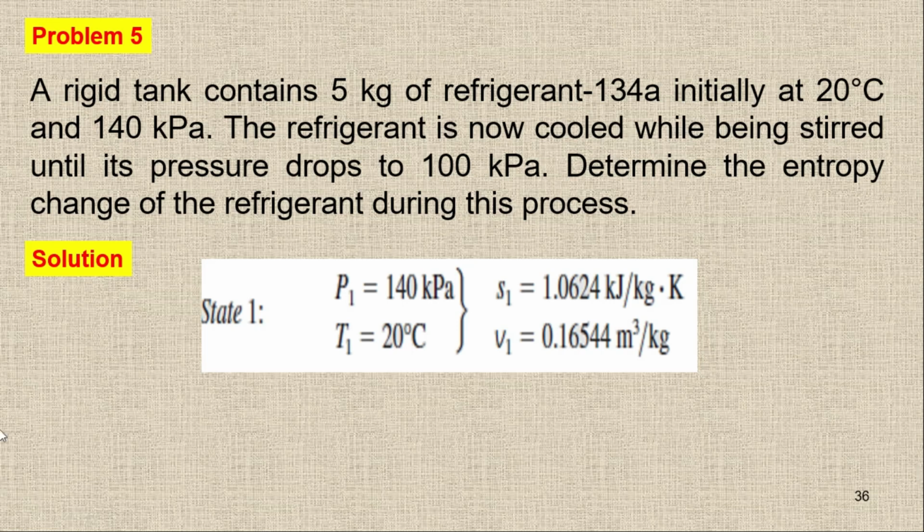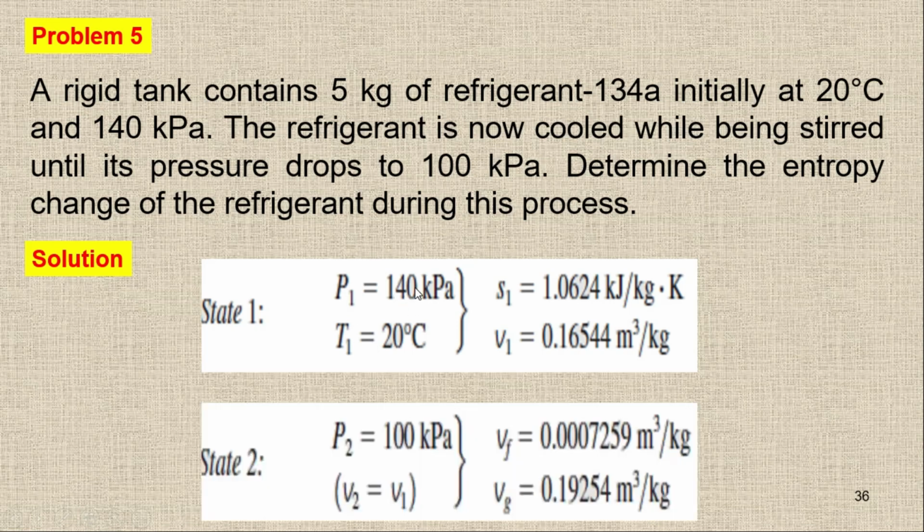I'm going to check the value of volume as well, because it is given that it is a rigid tank. So it means the initial volume and the final volume will be the same. There is no change because we have a rigid tank. So we have V1 equal to 0.16544 meter cube per kg, with the help of these two given conditions.